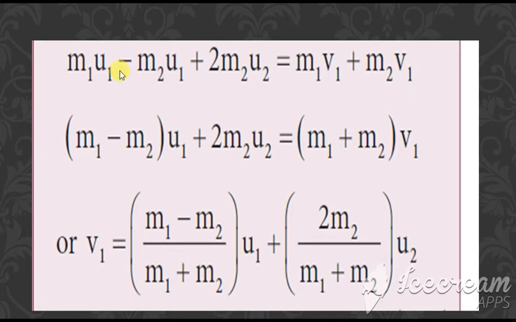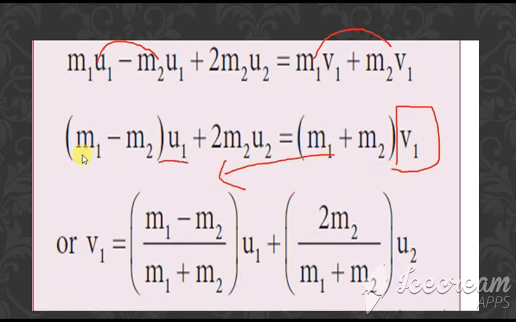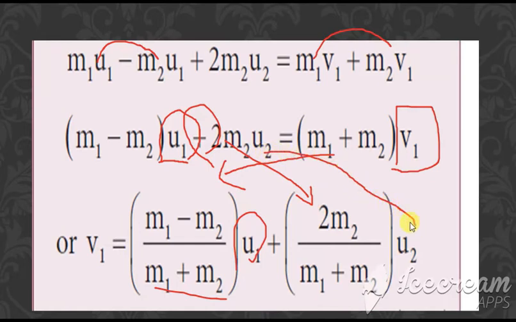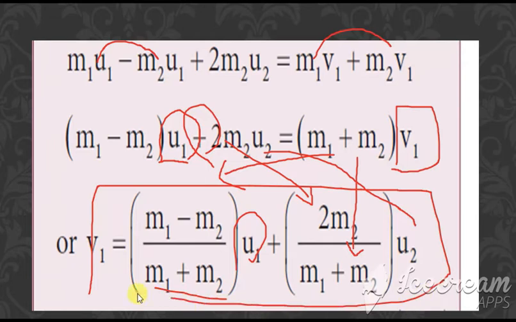Now what is the common term here? u1, so take it outside. Same way here the common term is v1, take it outside. Now we need the value of v1 alone, so what we have to do is bring this term down. So we get m1 minus m2 divided by m1 plus m2 into u1 as it is, plus 2m2 into u2 divided by this term. So this is the equation for v1.